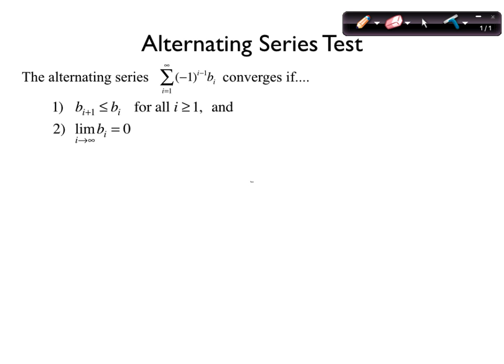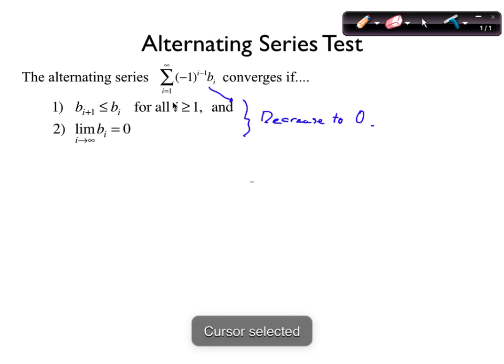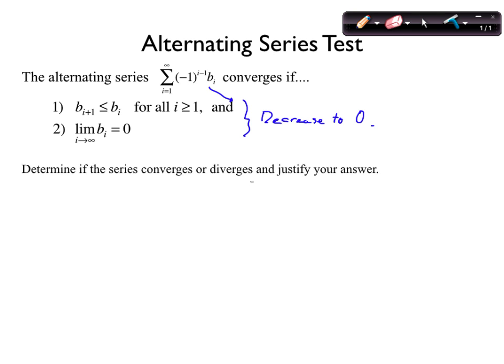And then the limit of those is 0. The limit of the sequence is 0. So together, our conditions are: does this positive part, all the positive terms not having been made alternating, decrease to 0? That's what we're saying. Decreasing and getting infinitely close to 0, converging to 0. If you have both those things and it's an alternating series, then the series converges. Okay?